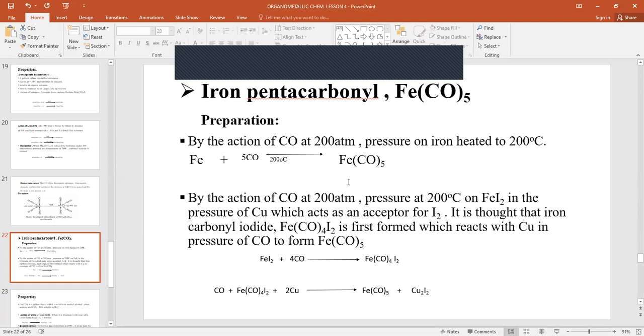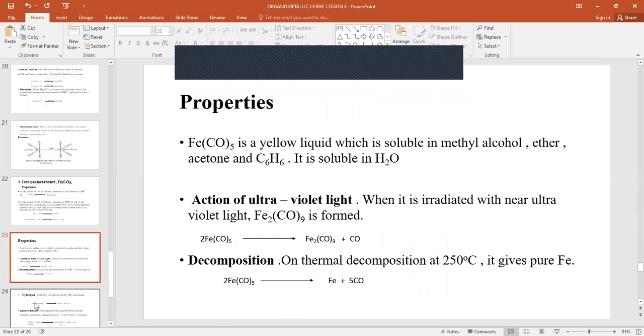So in this reaction, carbonyl iodide is first formed, which will react with copper in the presence of carbon monoxide to form iron pentacarbonyl. So iron iodide plus carbon monoxide results in the formation of the carbonyl iodide, which later reacts with carbon monoxide and copper to give rise to iron pentacarbonyl and copper(I) iodide. Properties. Iron pentacarbonyl is a yellow liquid which is soluble in methyl alcohol, ether, and other solvents.